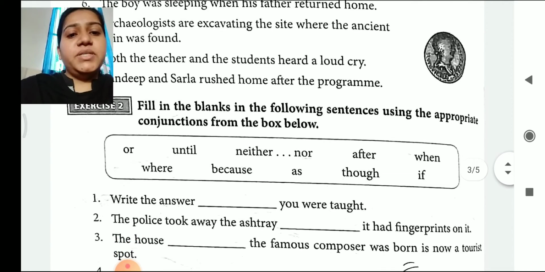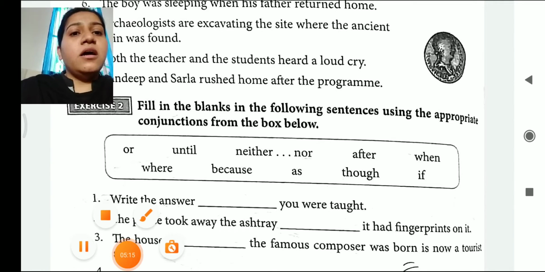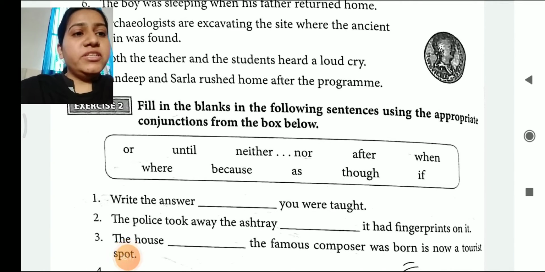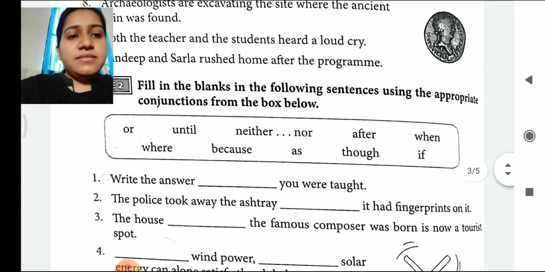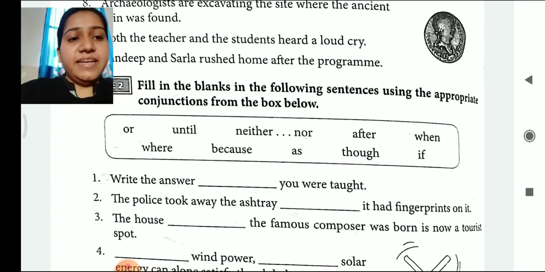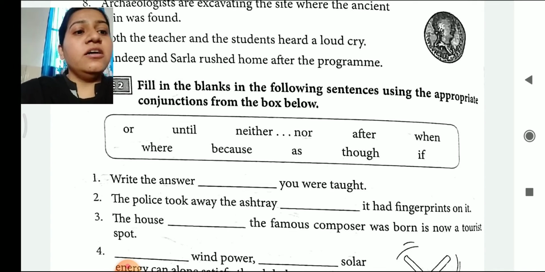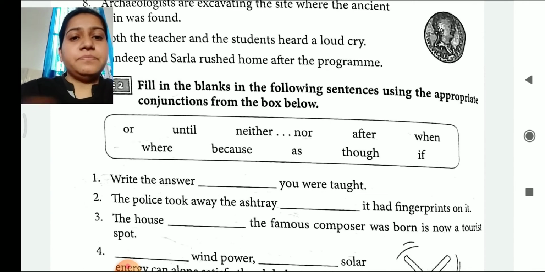Let's see exercise number 2. Fill in the blanks in the following sentences using the appropriate conjunctions from the box given below. The first one is, write the answer dash you were taught. So here the answer to this fill-up is, write the answer as you were taught. The police took away the ashtray dash it had fingerprints on it. So the answer is, the police took away the ashtray because it had fingerprints on it.